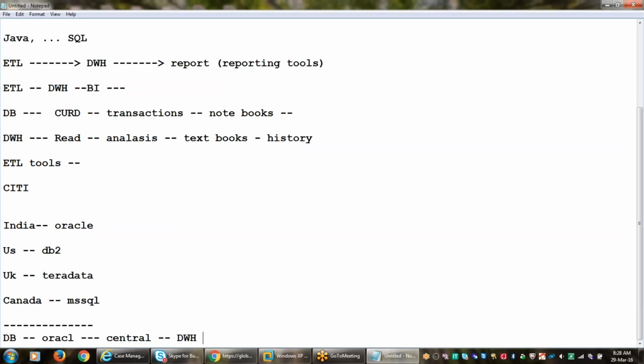Now it is very easy to analyze the data. No need to go to each and every country, since all the information is available in one place. This is called extracting the information; that's why it is called ETL, extract. Extracting means getting the information from different locations and keeping it in one place.